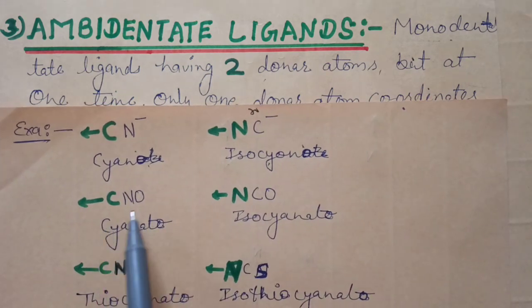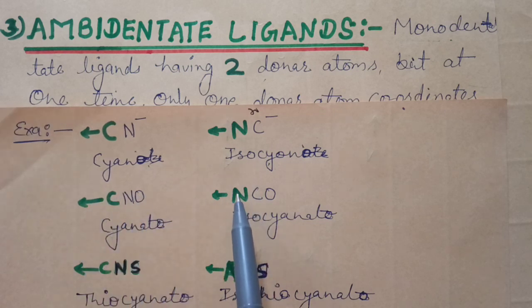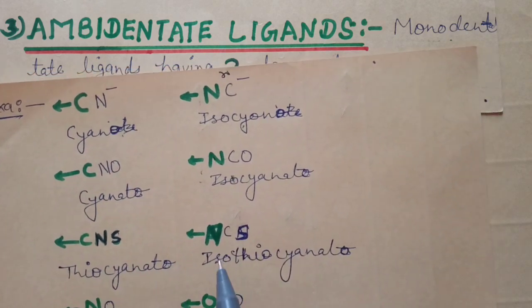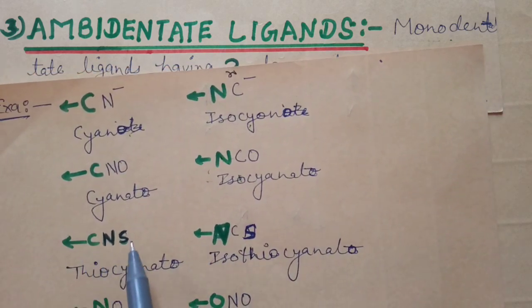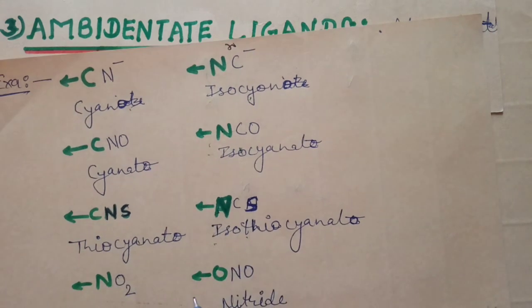Okay, see, CNO means cyanato. When carbon is used as donor atom, it is known as cyanato, and when nitrogen behaves as donor atom, it will be known as isocyanato. Here thiocyanato and isothiocyanato. When carbon behaves as donor atom in CNS, it will be known as thiocyanato. When nitrogen behaves as donor atom in NCS, it is known as isothiocyanato.